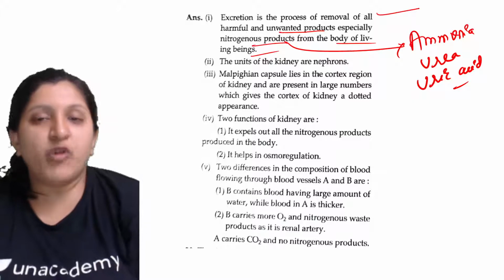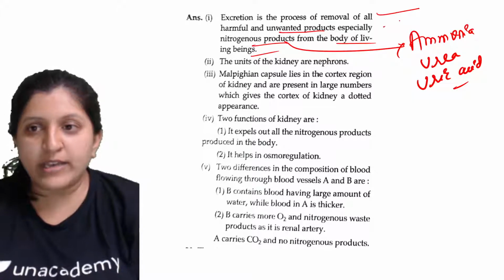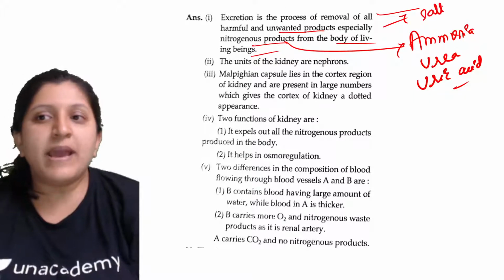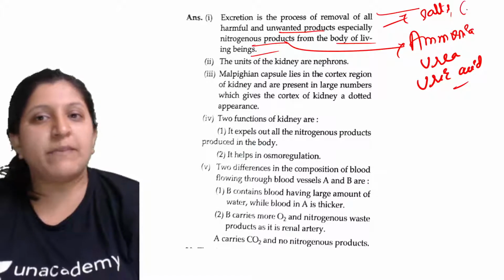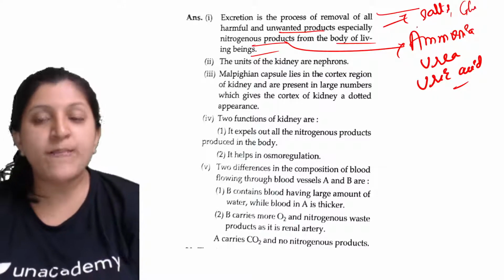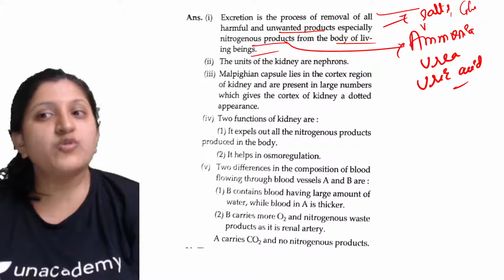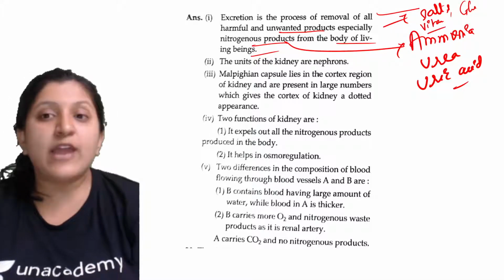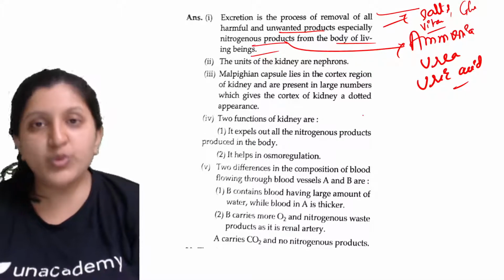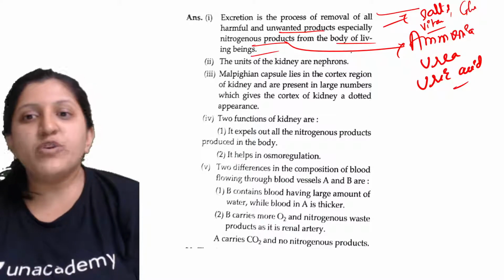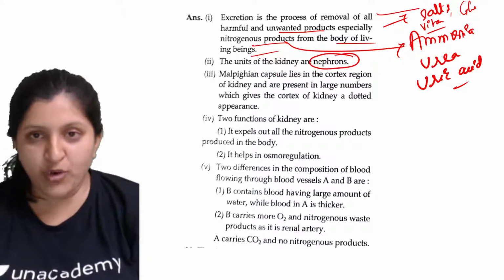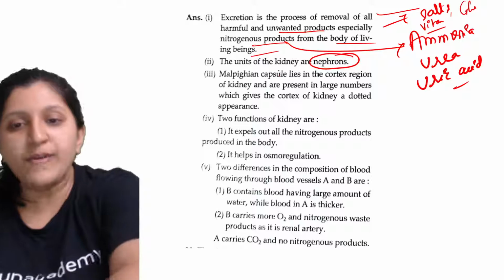Other than that, unwanted substances include excess salt, excess glucose, or excess vitamins or any drug, which can also be removed through the urine itself. Now the unit of the kidney is the nephron.